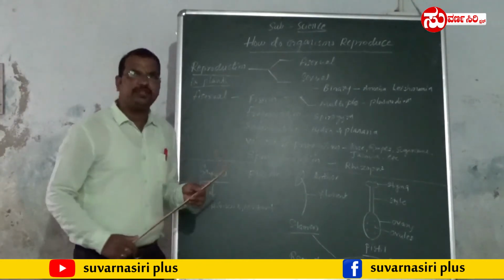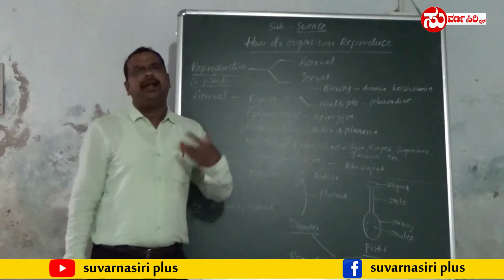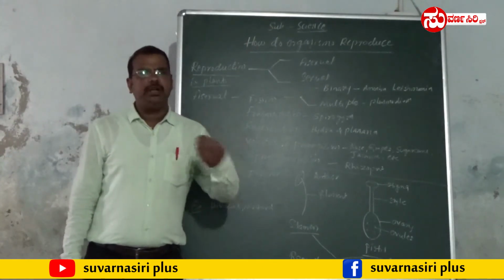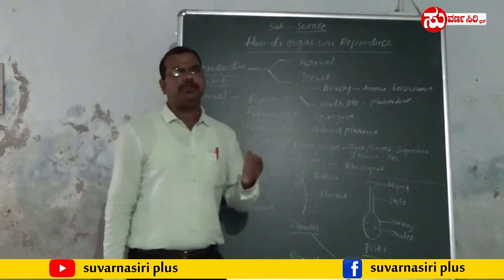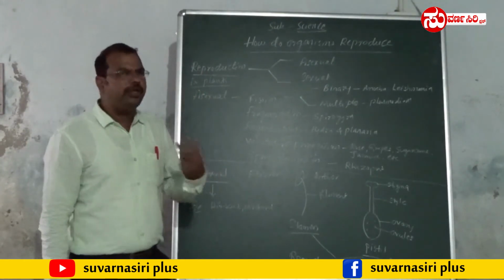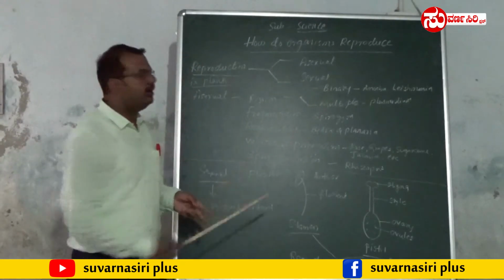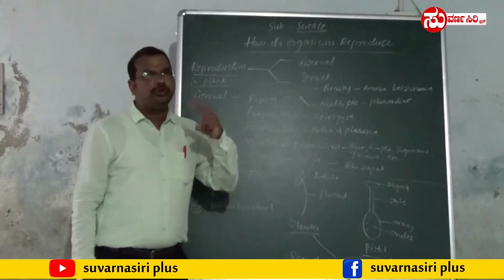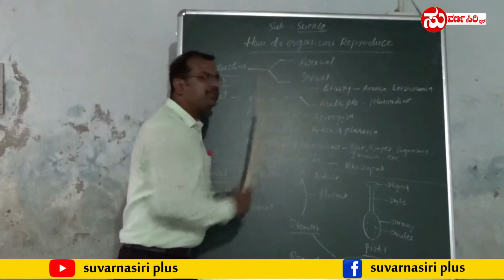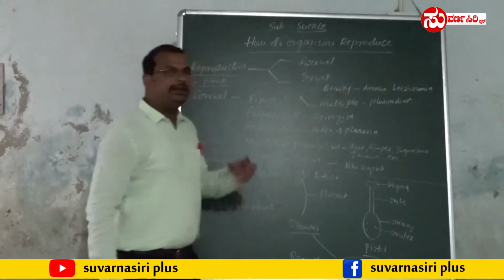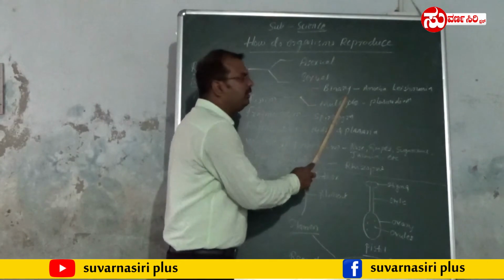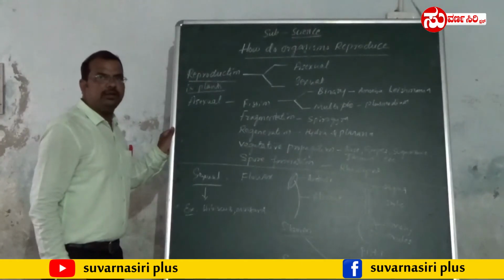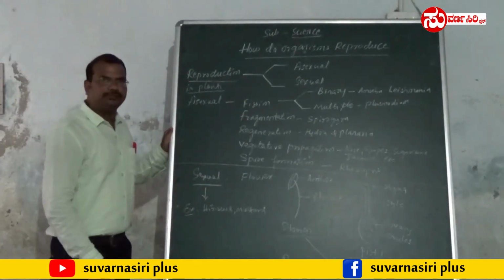First one, that is fission. Fission means breakdown of an individual. A single individual breaks up into new individuals. If a single individual breaks down into two individuals, such kind of fission is called binary fission. Binary means what? Two. A single organism breaks up into two individuals. Such kind of fission is called what? Binary fission. Binary fission takes place in amoeba and leishmania. These two are examples for binary fission.